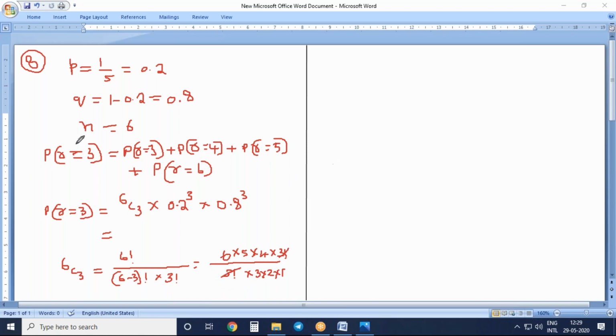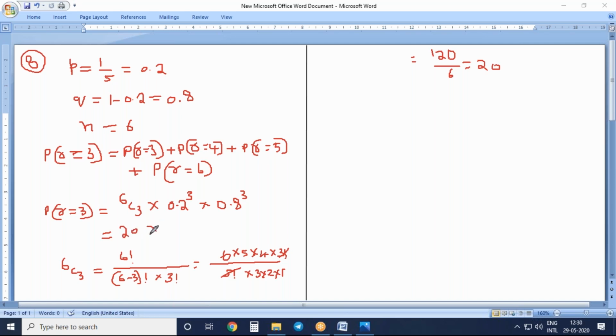So what are the things that are left out here? 6 into 5 into 4 over 3 into 2 into 1. 6 into 5 is 30, 30 into 4 is 120. 120 divided by 6, how much will you get? We'll get 20 as the answer. So right here, 20.